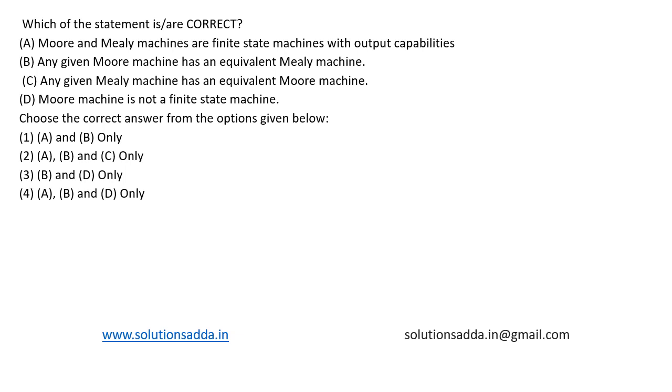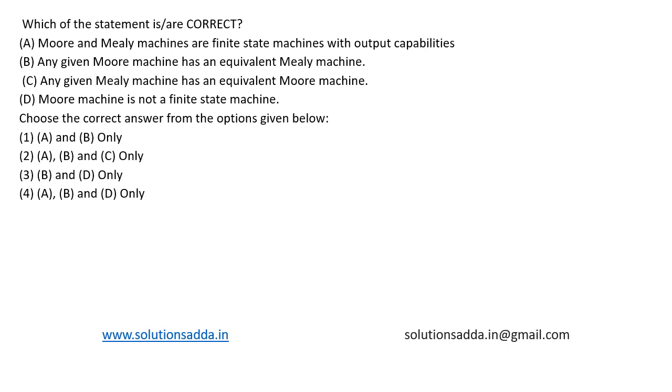This is a question from theory of computation. Which of the following statement is or are correct? First one, a Moore and Mealy machine are finite state machines with output capabilities. Any given Moore machine has an equivalent Mealy machine. Any given Mealy machine has an equivalent Moore machine. Moore machine is not a finite state machine.